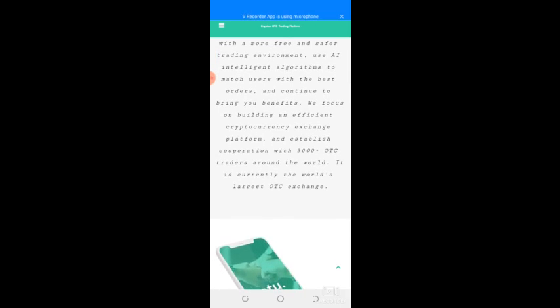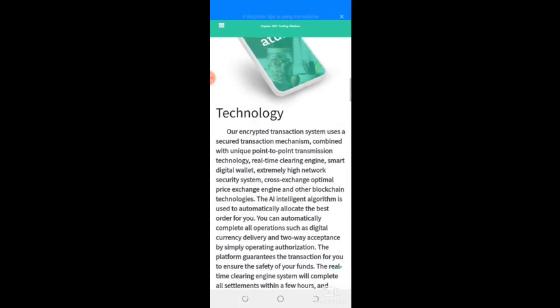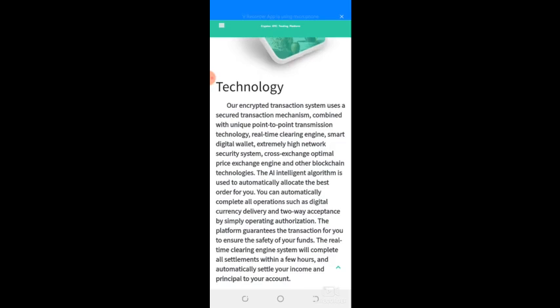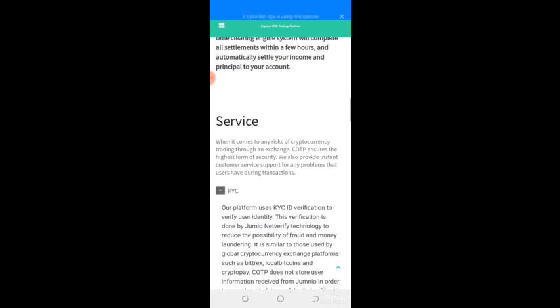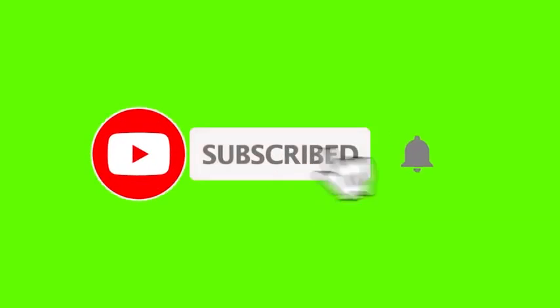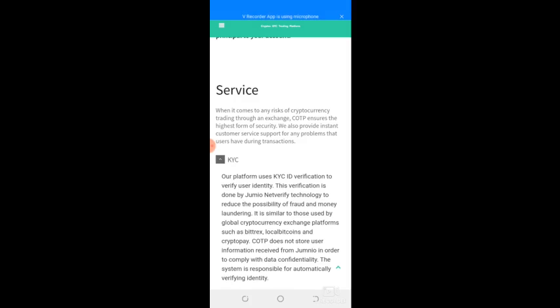So this is their technology. You can read through on these services. When it comes to any risk of cryptocurrency trading through an exchange, COTP ensures the highest form of security. We also provide instant customer service support for any problems that users have during their transaction. So it makes it very, very secure to use.